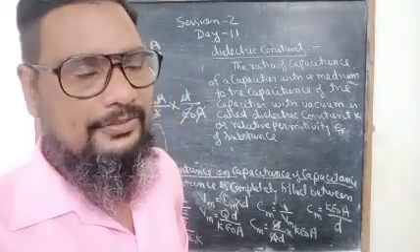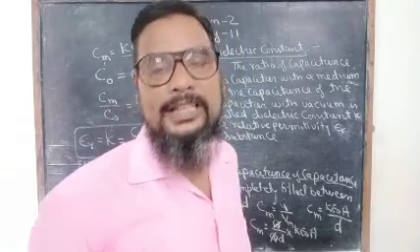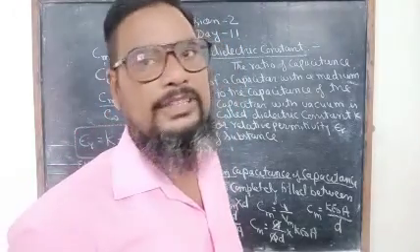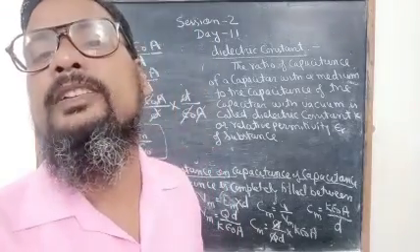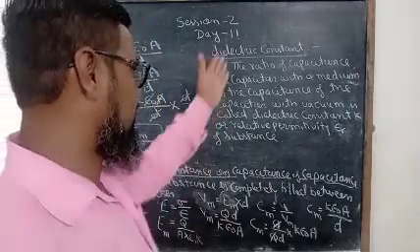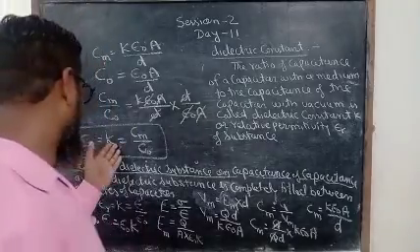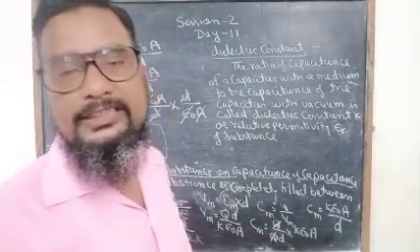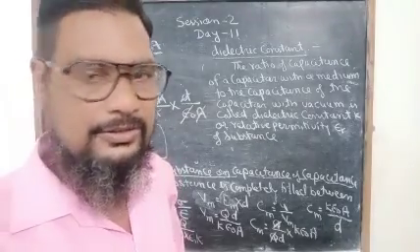So on introducing a dielectric, the capacitance of the capacitor can be increased. This is the effect if we fill the space between the plates of the capacitor: the capacitance increases. So this is all about the dielectric constant, and this is frequently asked in the examination, K is equal to Cm upon C0. This is the derivation, and it is also used in examination, so you should learn this derivation also.